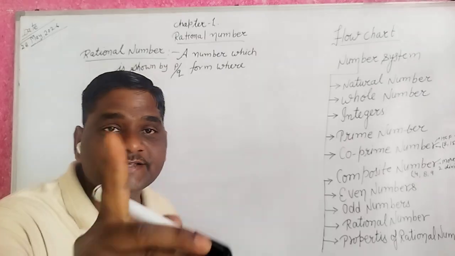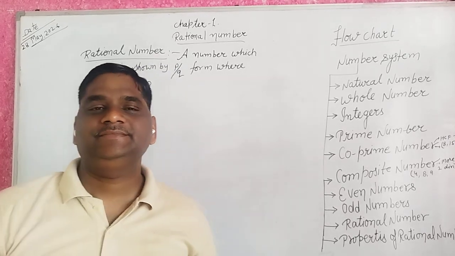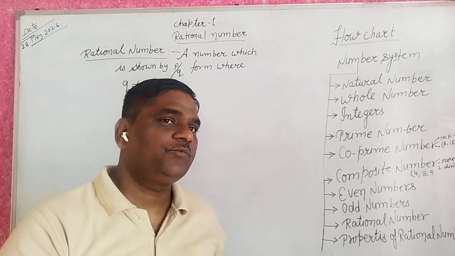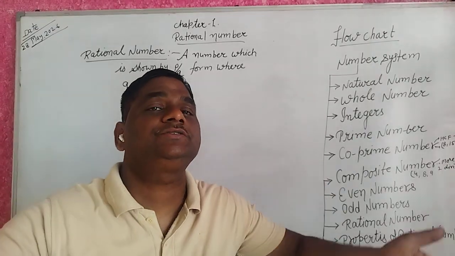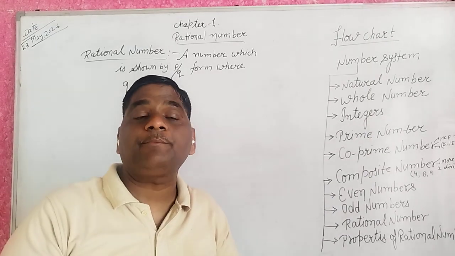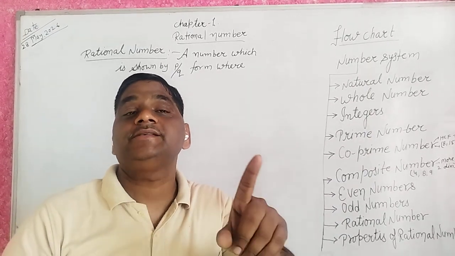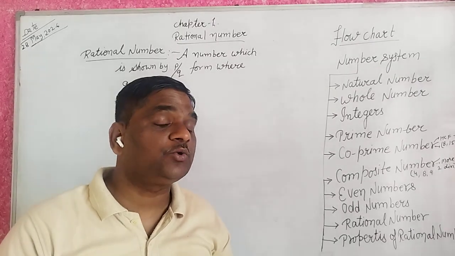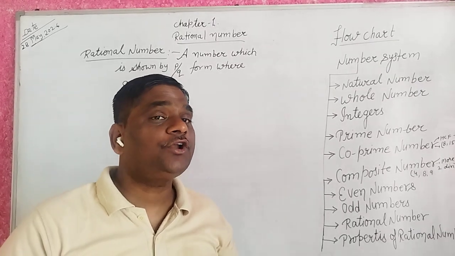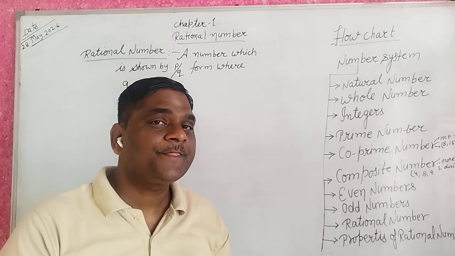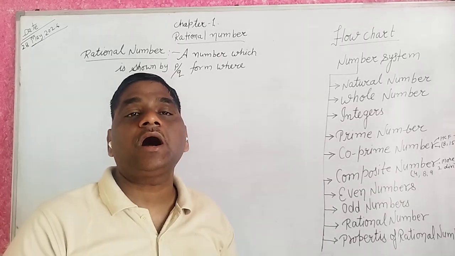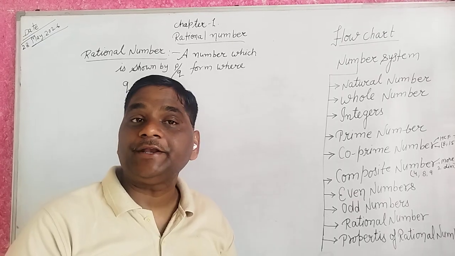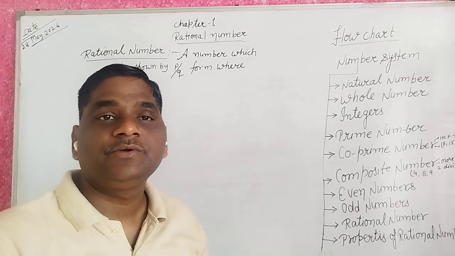It is known as a rational number. When we say a number which is represented by P upon Q form, it is known as a rational number, where Q is not equal to 0. What are P and Q? P and Q are integers.